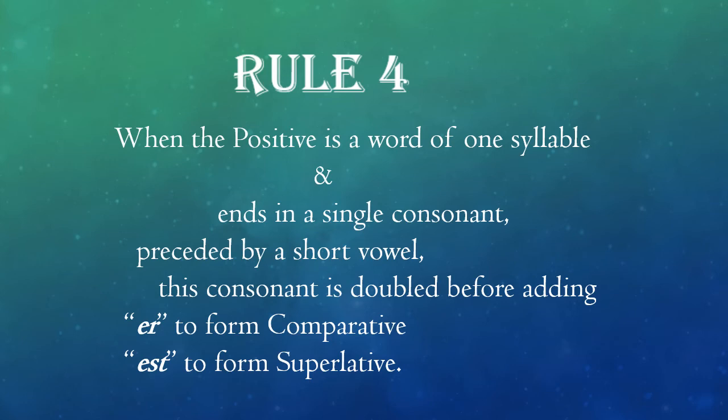Next we have Rule 4. Rule 4 says that when the positive is a word of one syllable, ends in a single consonant, and before that there is a short vowel, then what do we do? We double that consonant and we add ER to form the comparative and we add EST to form the superlative. Let's once again check the examples.